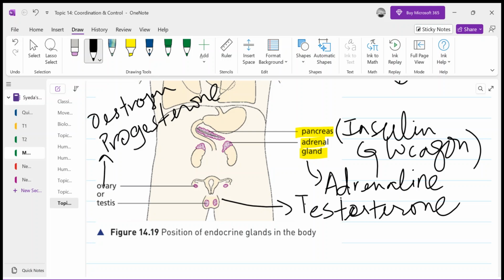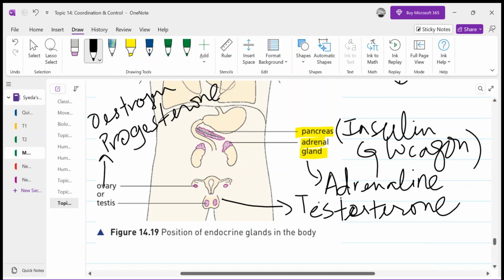Testosterone is itself a hormone which is produced by the testes. Yes, testosterone is a hormone which is produced by the testes. The testis is the endocrine gland here, and it produces testosterone.